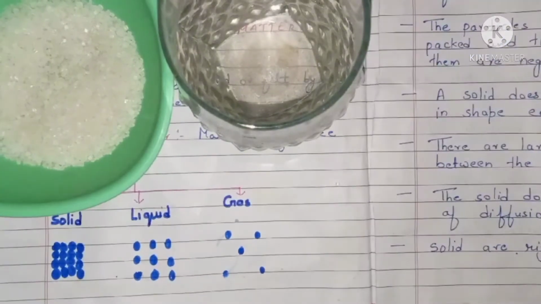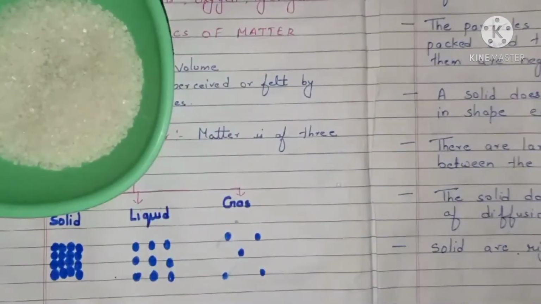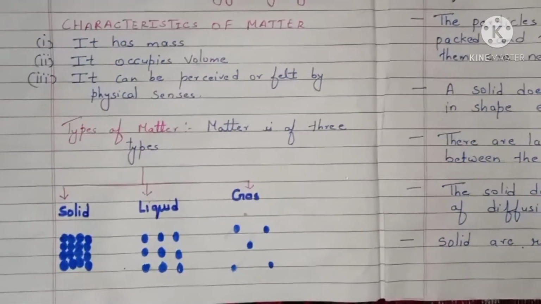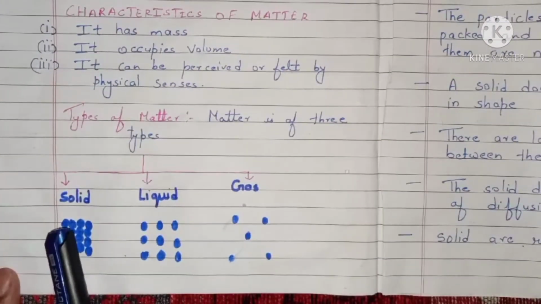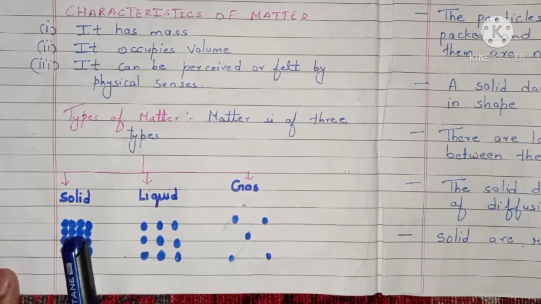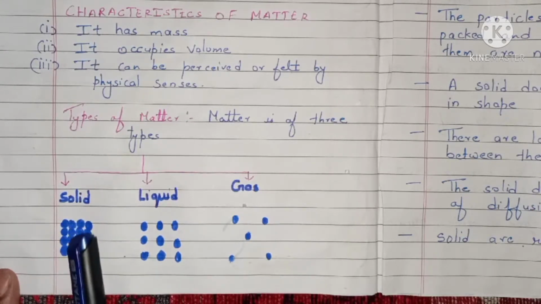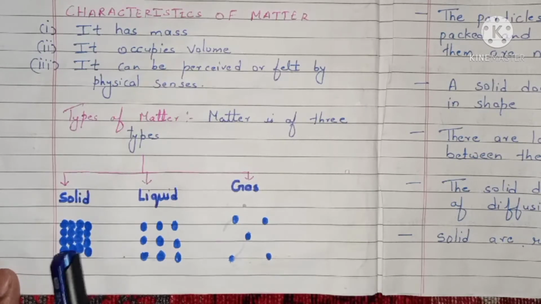So students, now we will see the molecular diagram of solid, liquid and gas. First, you can see the molecules of solid. You can see the molecules are tightly packed. There is no intermolecular space between the molecules. Why? Because the force of attraction between the molecules is very strong, and that's why we can say the molecules inside the solid are tightly packed or closely packed.